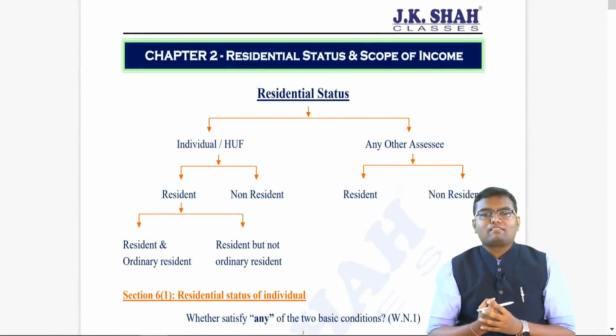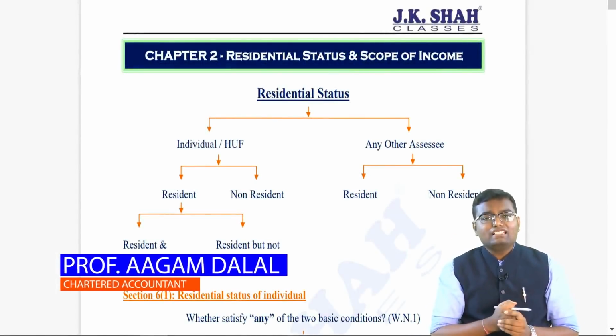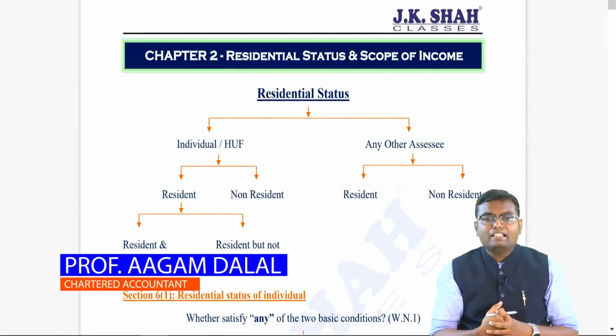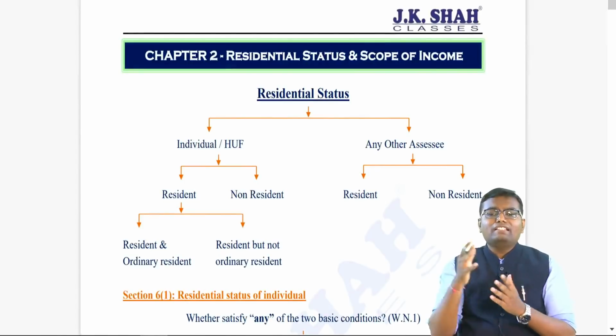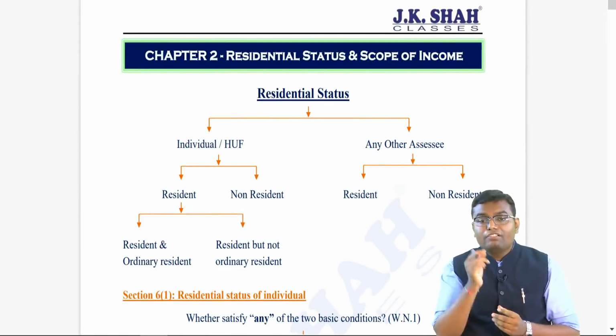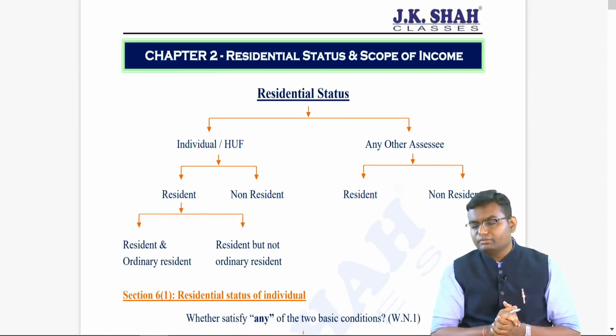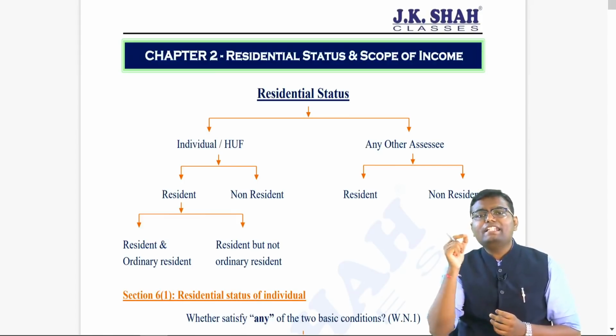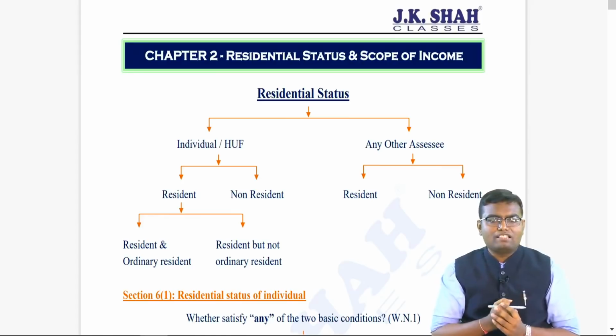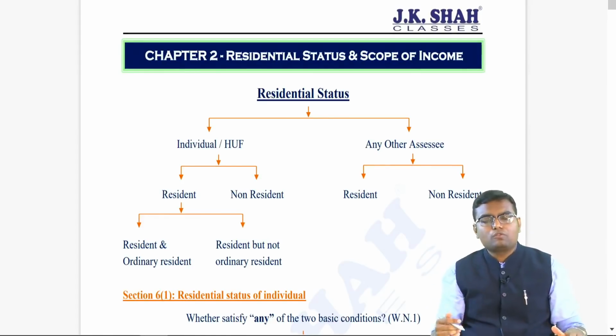Hello dear students, let us start the second chapter of Inter-CA direct tax, and that is residential status and scope of income. As I have said in the earlier video of basic concept, we will be doing all the important topics of this chapter again in this video, but let me assure you that 90% of the concept of this chapter will be covered, and for revision this is 100% material which you can use.